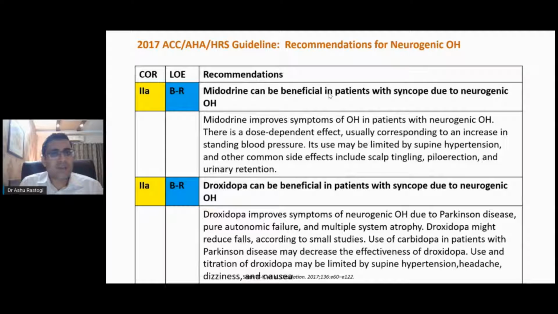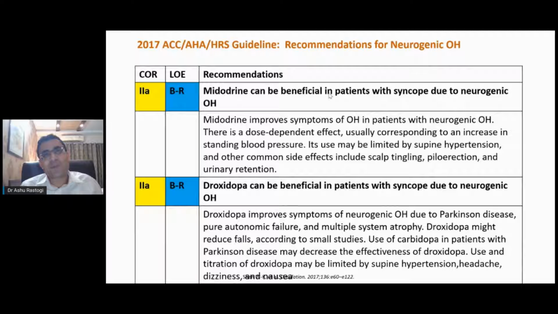But sometimes it can be associated with side effects. I'll tell in a future slide, but you should tell your patient they can have some scalp itching. This is a common effect of midodrine. Remember, there may be some piloerection, so they might complain that their hair has risen, or urinary retention. So especially in a patient who has benign prostate hypertrophy, you might avoid these drugs.